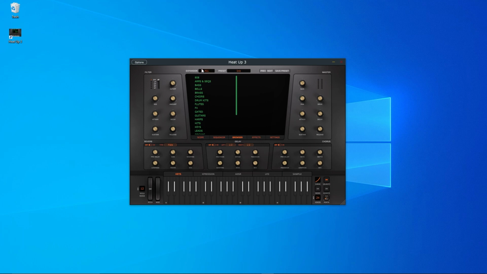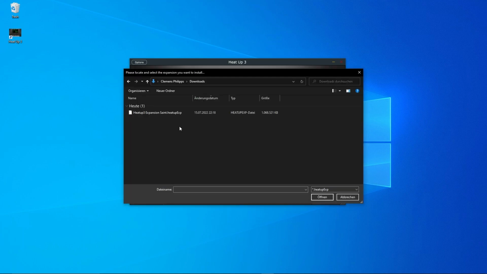Click the expansion button, which will take you to the expansion page, and click Import Expansion. Select the expansion you want to install in your Downloads folder and click Open.